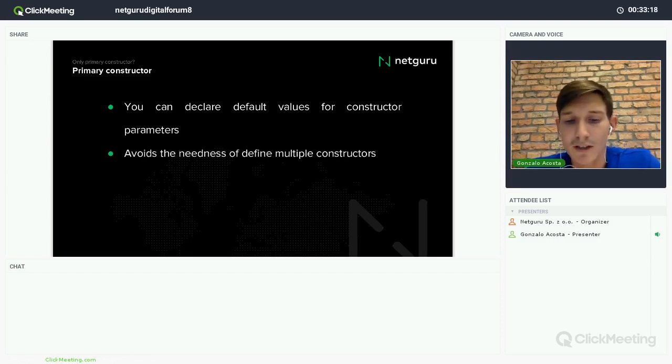Why you can do this, and that's why I said that with one primary constructor, you can have multiples. I mean, you can only use one. Why? Because this avoids the need of defining multiple constructors.